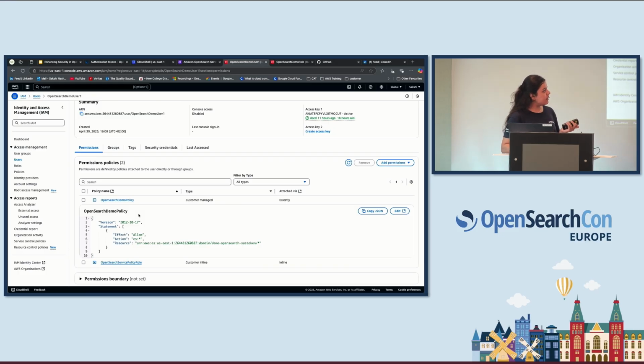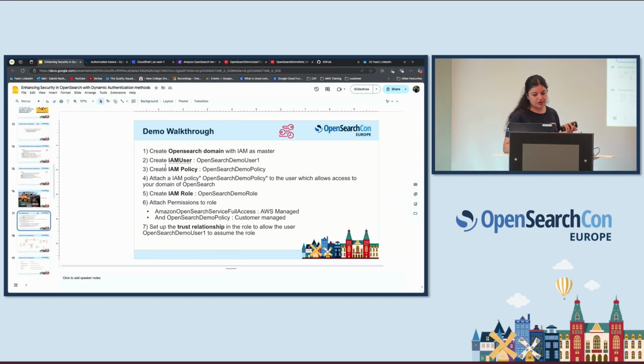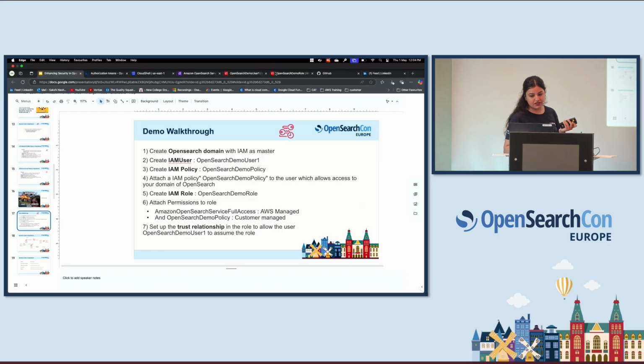And this is a custom managed policy. So I've created the policy named OpenSearch demo policy. So we have completed step number 3 as well, right? I've created the policy, I've created the user. I've attached the policy to the user, and once the policy is attached, I'm also giving access to the role. So let me walk you through what roles I have created here.